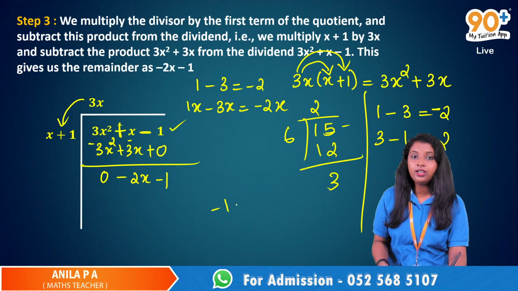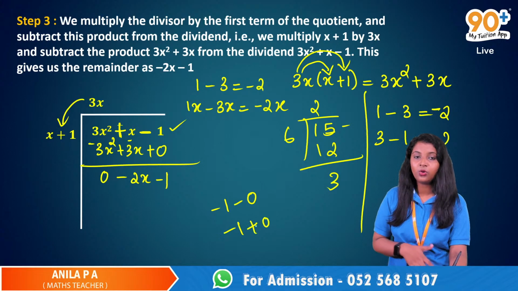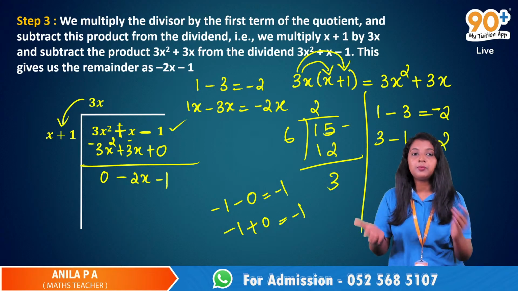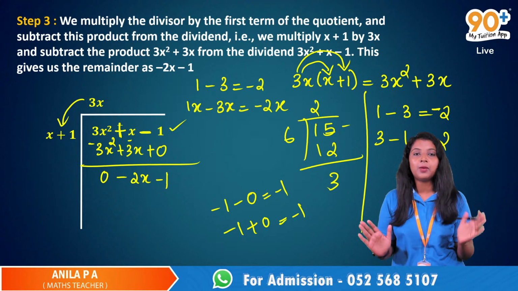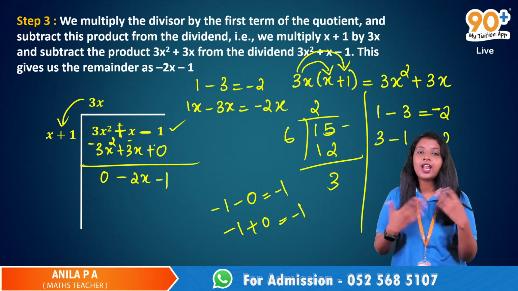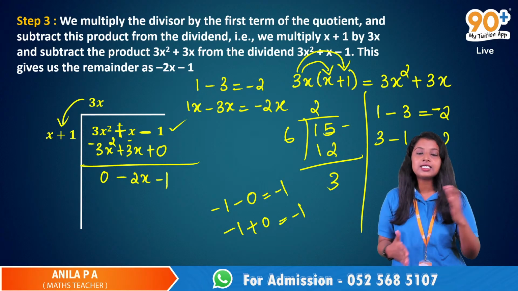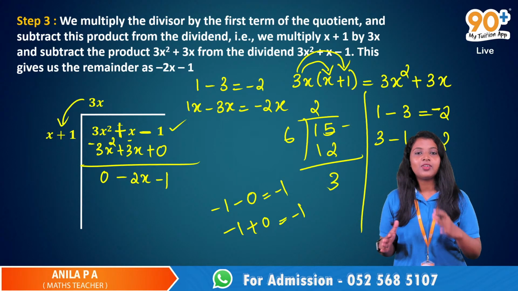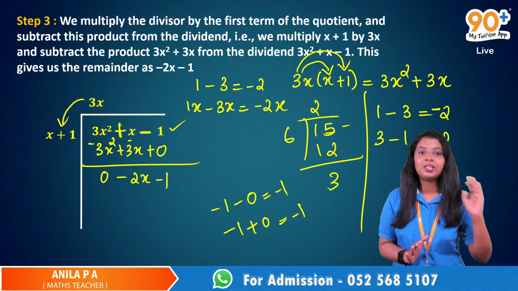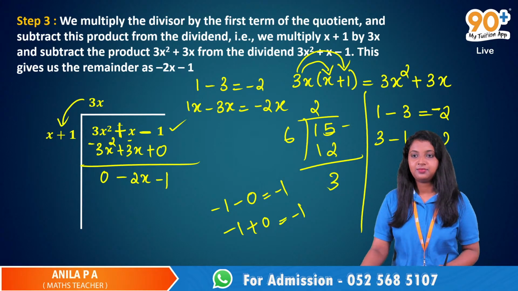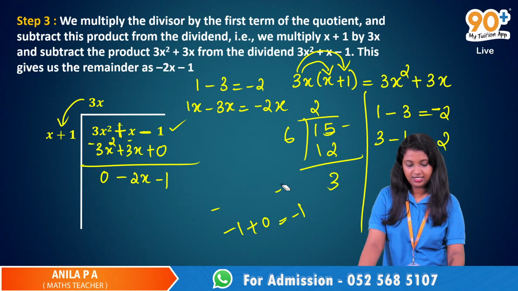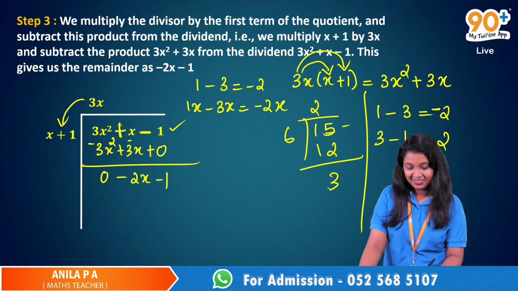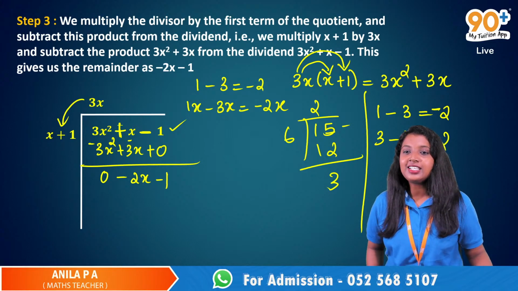So negative 1 minus 0 or negative 1 plus 0, whatever happens, it is just that number only. When we add or subtract 0 with any number, we will get the same number only. 0 has no role. Whatever we do with the 0, we will get that same number only, except multiplication. So, negative 2x minus 1.